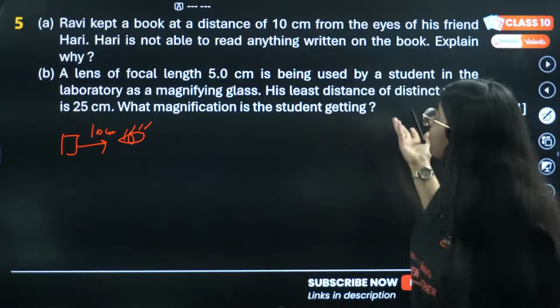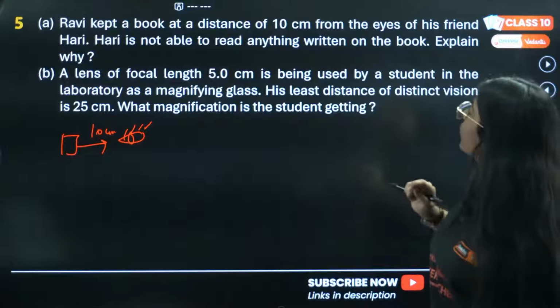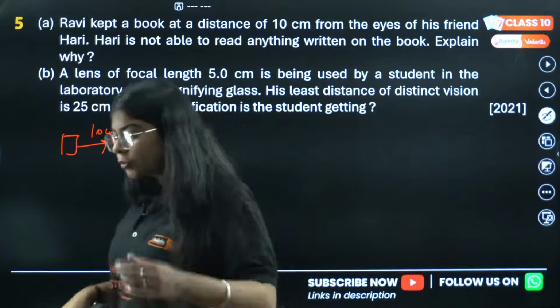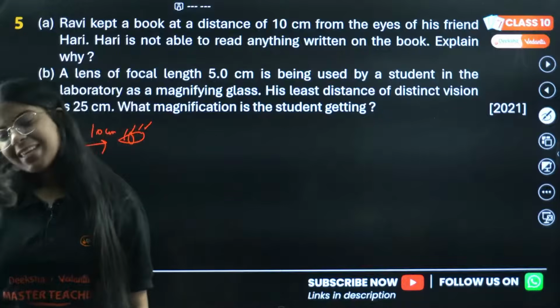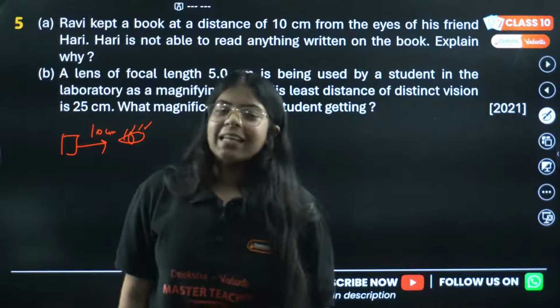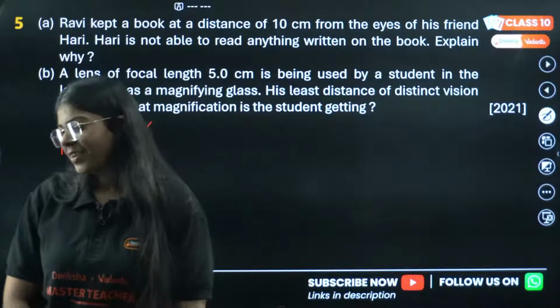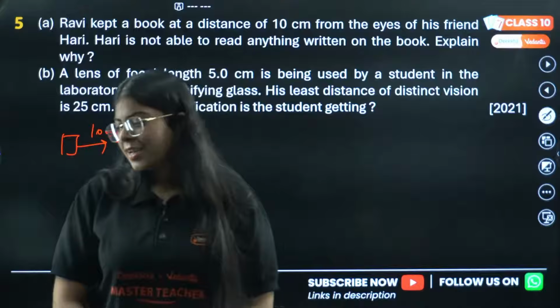Oof, can you look at my drawing? Of his friend Hari. Hari is not able to read anything written on the book. Explain why. I saw a Twitter post which says that this is the most versatile emoji. Yeah, I agree with you actually. In anything you can just use this emoji and it will make sense. Okay, answer. Enough emoji gyan.